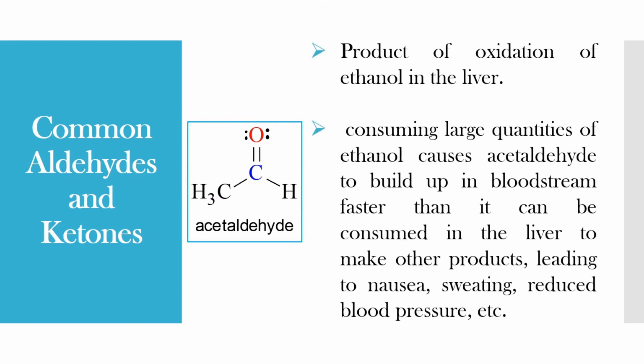Acetaldehyde is the product of oxidation of ethanol in the liver. Consuming large quantities of ethanol causes acetaldehyde to build up in the bloodstream faster than it can be consumed in the liver to make other products, which leads to nausea, sweating, and reduced blood pressure, etc.